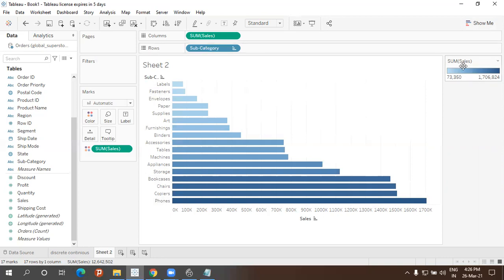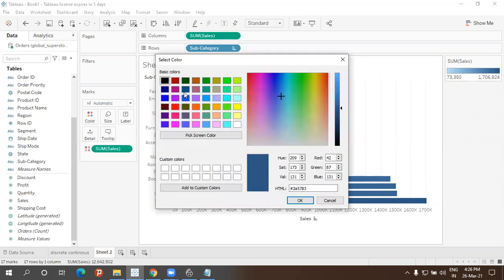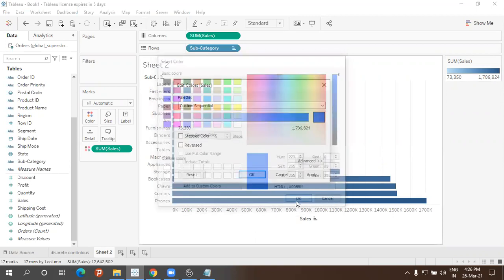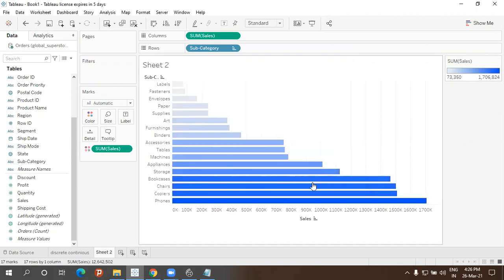And I hope you know how to change these colors also, right? Into different colors. We have seen this. So we can click here, edit colors. You can change the different colors also. Like this. Clear? So this is nothing but called continuous. The same thing. So let me do it here in one more sheet.